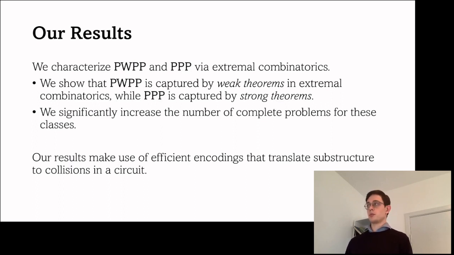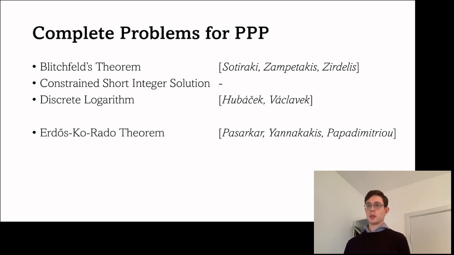So other complete problems that were known for PPP are Blichfeldt's theorem, which was shown by Sotiraki, Zampetakis, and Zirdelis, who also showed completeness for the related constrained SIS problem, which is related to cryptography. Then Hubáček and Václavek showed that a version of the discrete logarithm problem is also known to be complete for PPP.